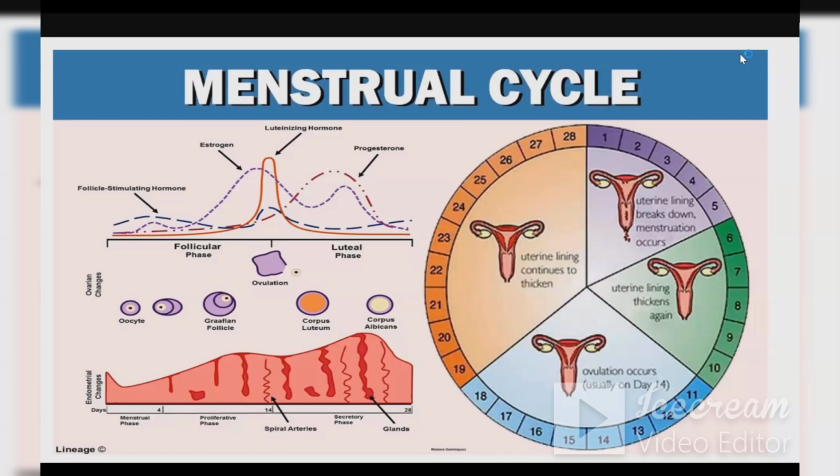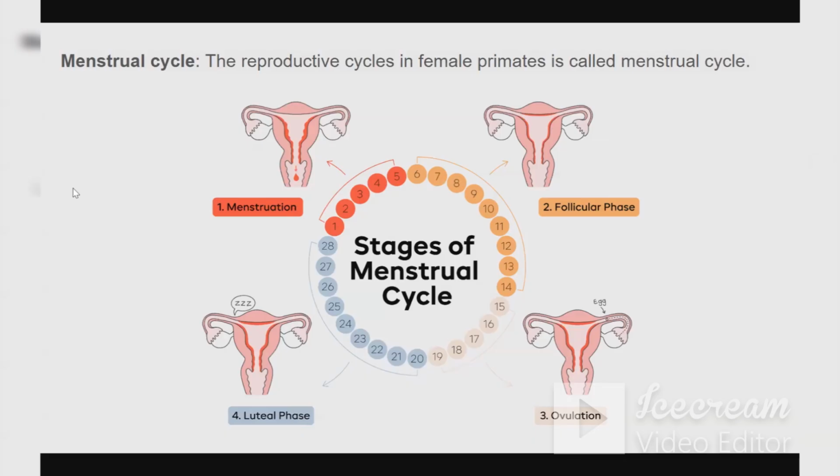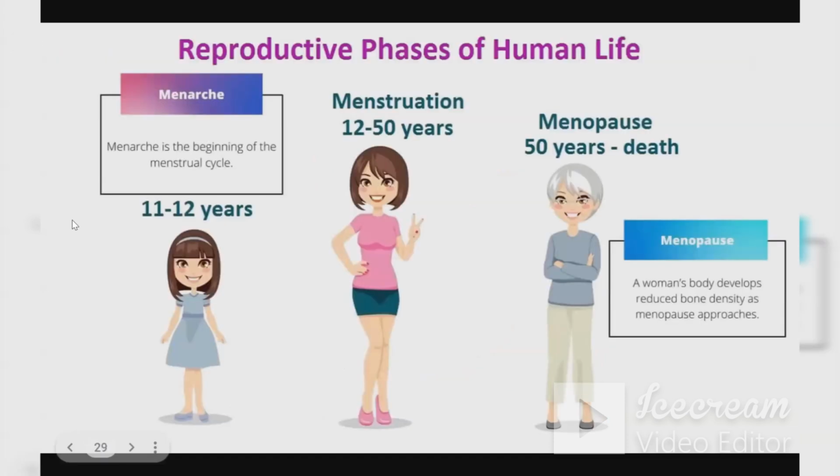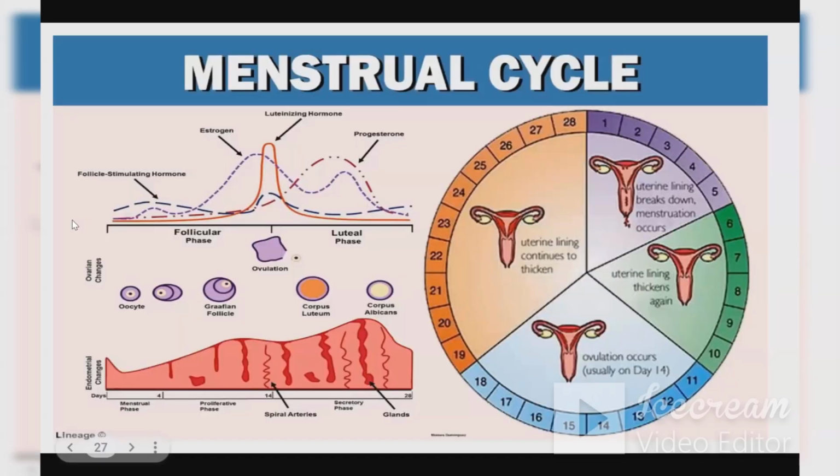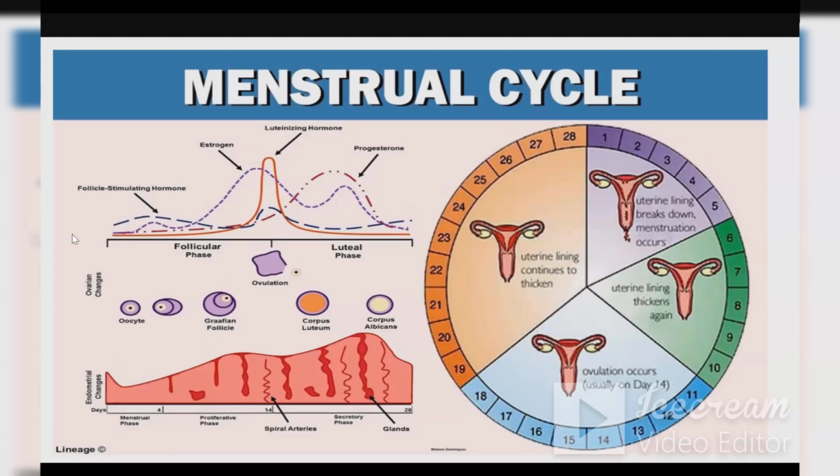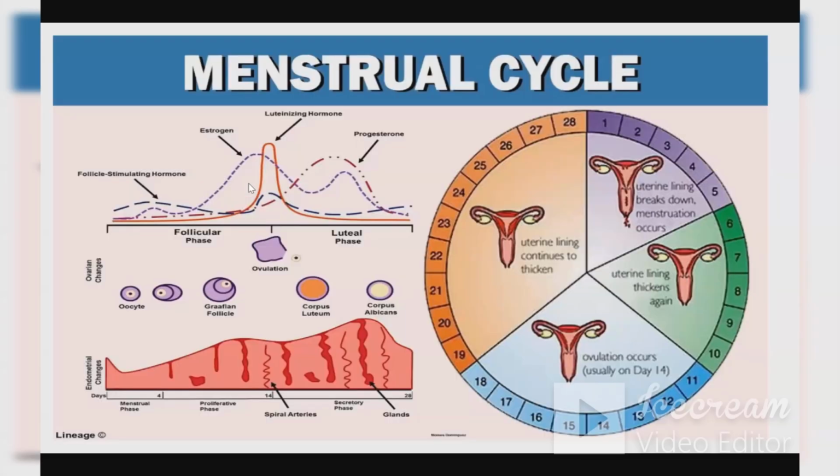So today we will be discussing a topic which is the menstrual cycle. We have already learned about the sexual reproductive organs of male as well as female. After looking into that, we will now be focusing on the menstrual cycle. When does this happen? This happens in the female reproductive system.